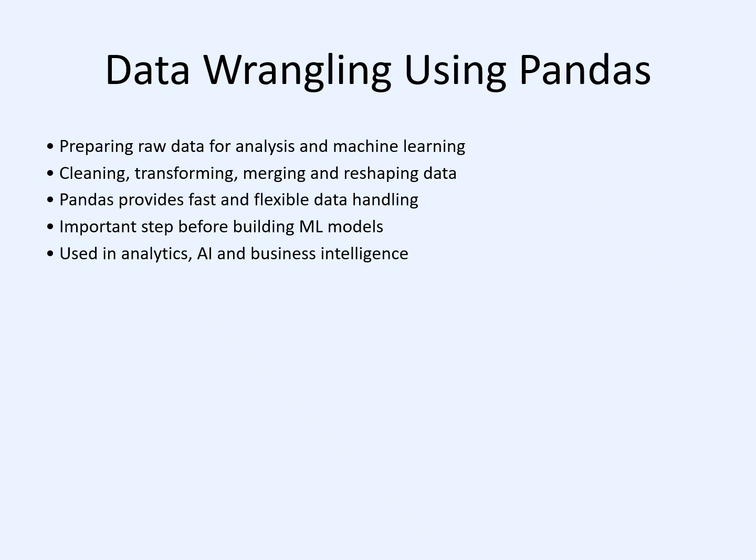Welcome to the session on data wrangling using Pandas. Data wrangling is the process of preparing raw data into a meaningful format. In data science, the collected data usually contains errors, missing values, and inconsistent formats. So Pandas helps us to clean, transform, combine, and reshape data efficiently before analysis and machine learning.